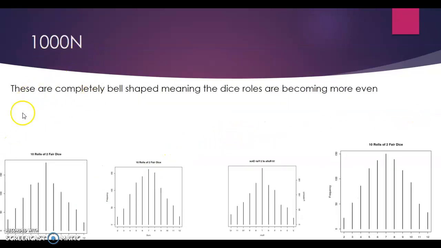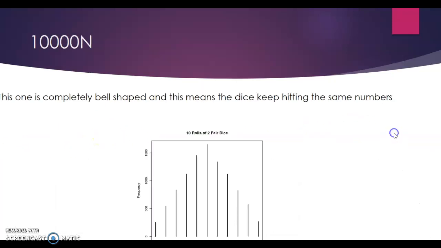And when you hit the higher numbers, you get almost a perfect bell shape for every one, because with the amount of rolls you're going to keep hitting the same numbers, like 1, 2, 3, 4, 5, and 6, and you will keep hitting the same numbers every time. And the last one is perfectly bell shaped, so that means you keep hitting the same amount of numbers, the same amount of rolls. So yeah.